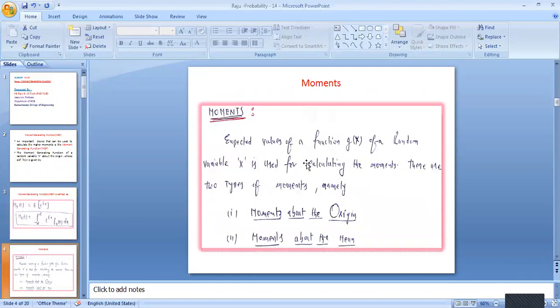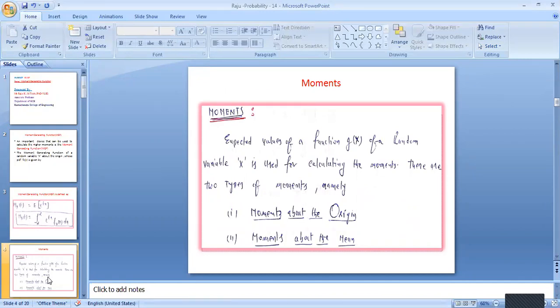In the last class, we already discussed the moment. The moment means we calculate the averaging value on a random variable. For the first moment, the averaging process E[X] equals x into p(x), which gives the first moment.